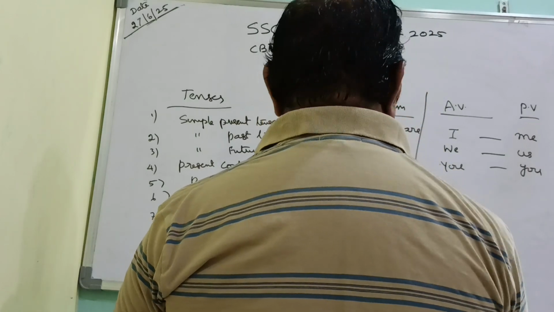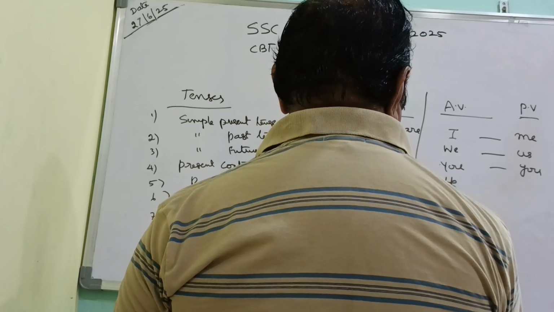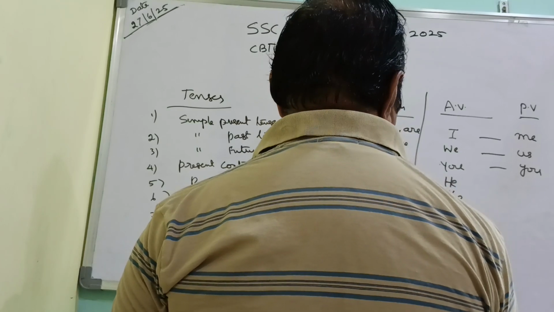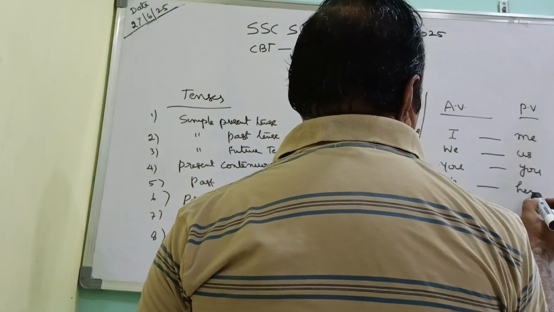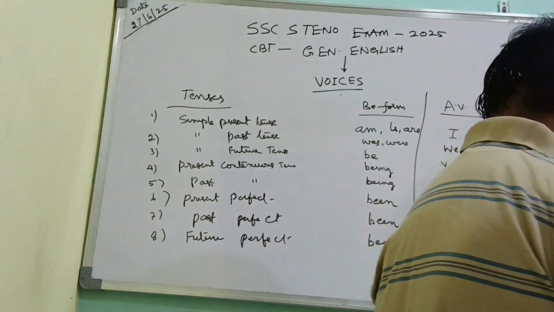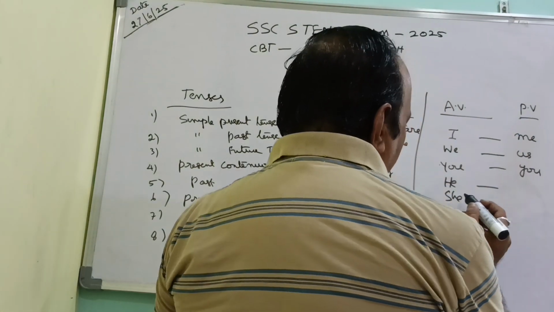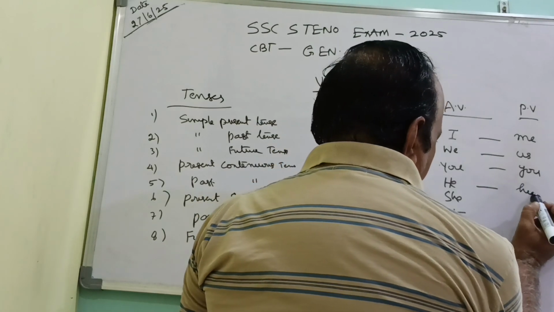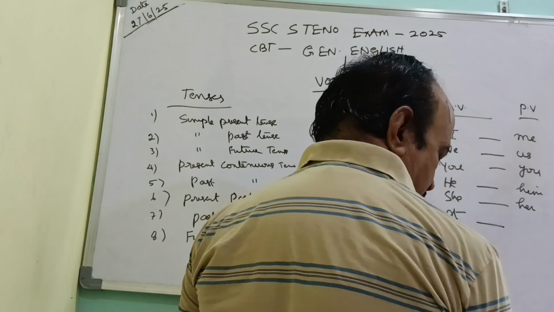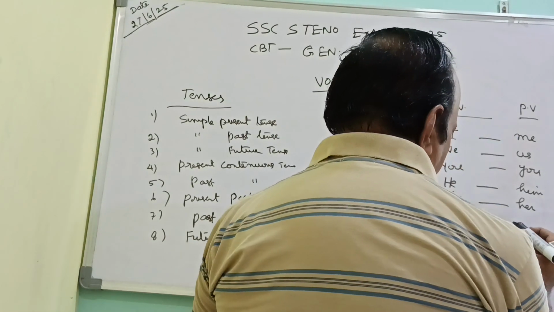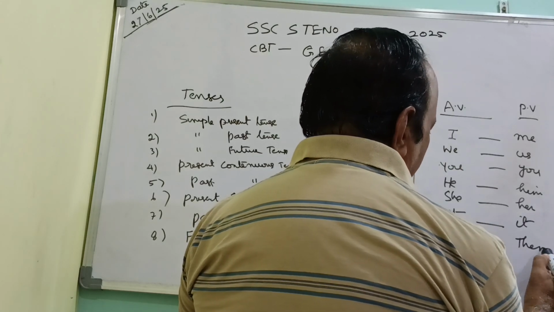Then he, she, it, and they. He will become him under passive voice. She will be converted as her. It will be retained as it only. They will be converted as them.